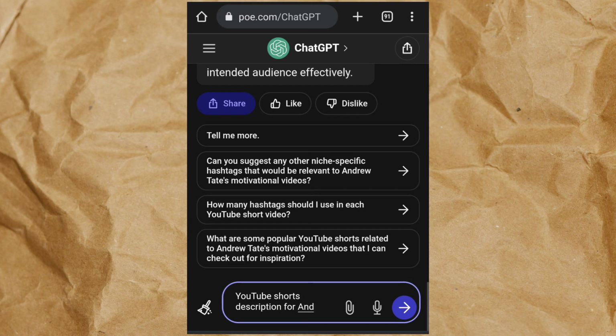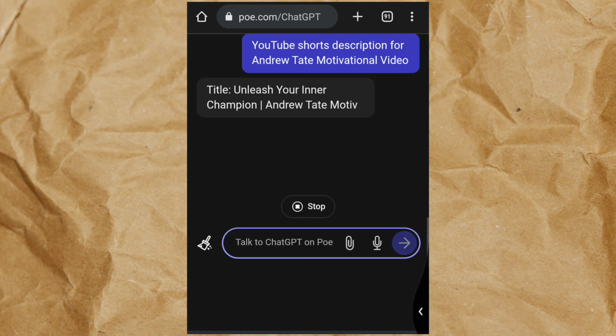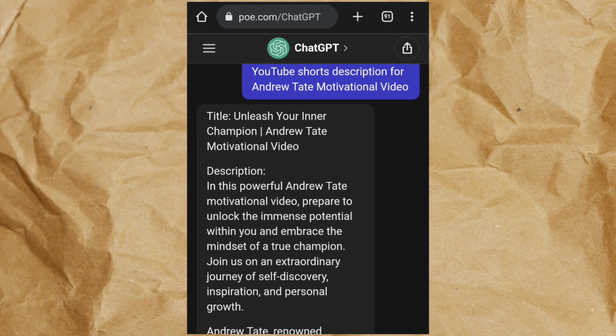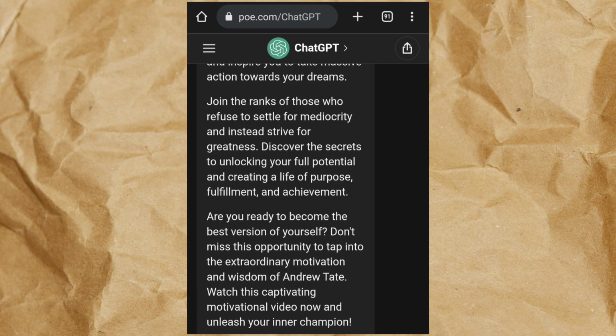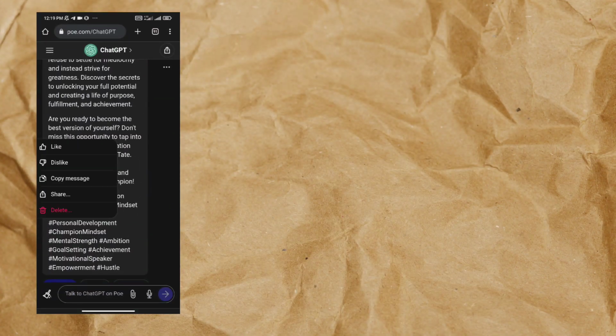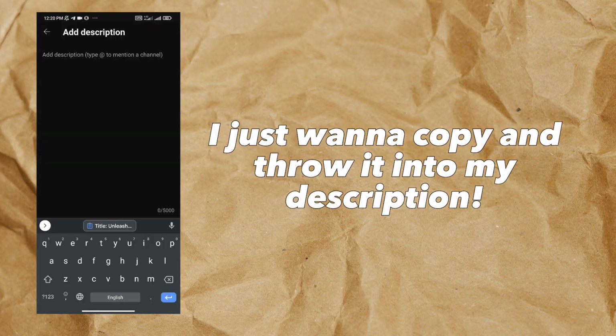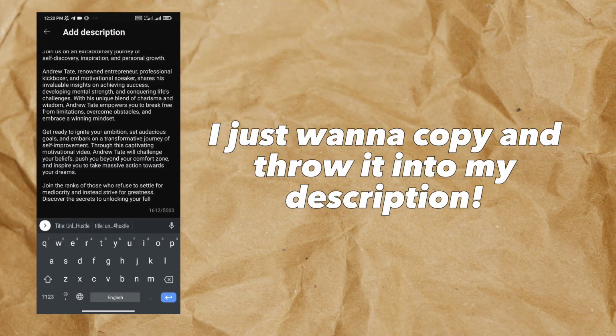This description should be written so that it hints the algorithm for search engine optimization. Also add keywords in this description. These keywords are important so YouTube knows what to recommend it to. I just want to copy this intro and throw it straight into my description and press save.